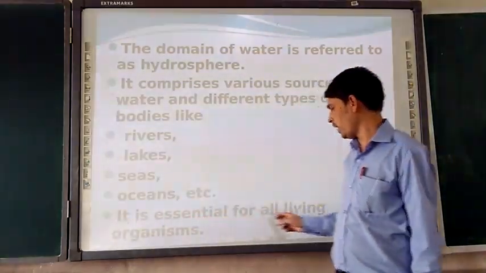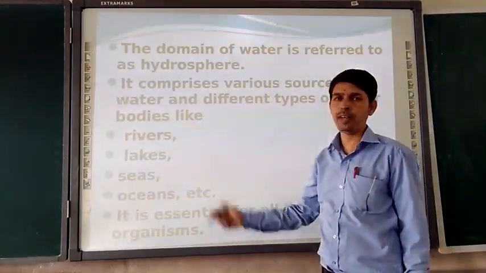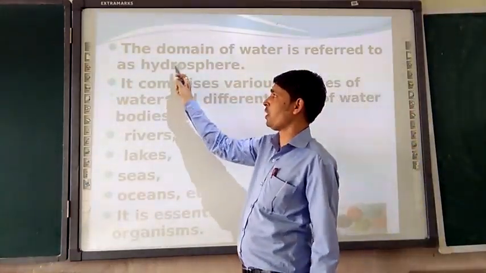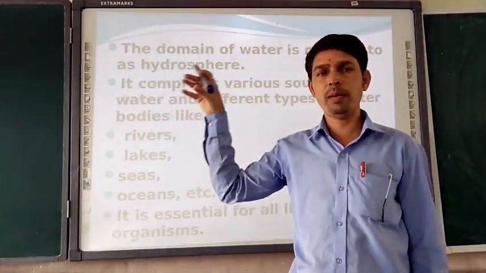Without water, not a single living organism can survive. So this hydrosphere is very important. Hydro means water, water sphere. So then we are moving on to discuss water.